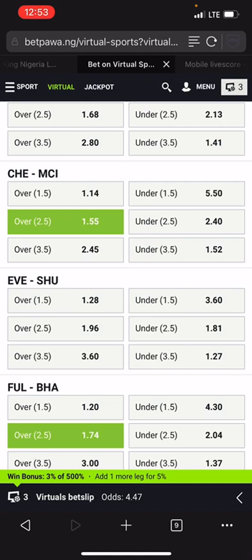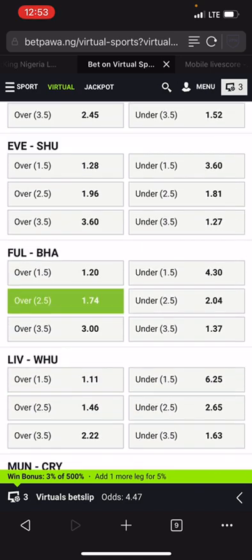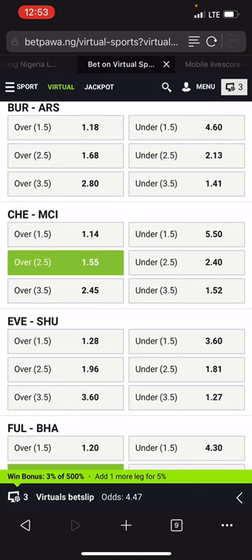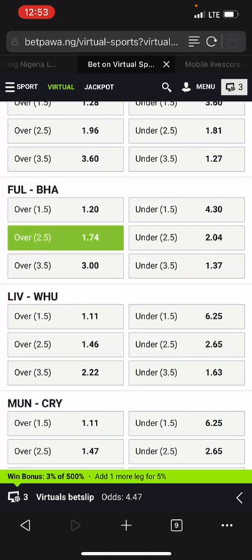Right now, what we have to do is to do what media method states: remove the lowest odd, highest odd, and odds that appear 2 times, and the middle odds among the remaining odds will be your media method. Right now, the lowest odd here among these 3 selection is Chelsea versus Man City, which is 1.55. The highest odd here is Fulham versus Aston Villa, which is 1.74.